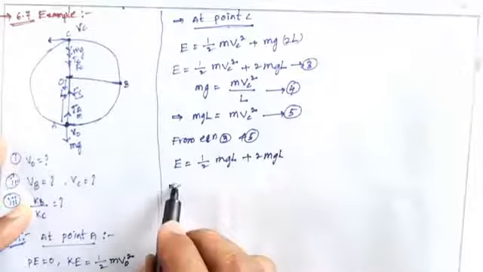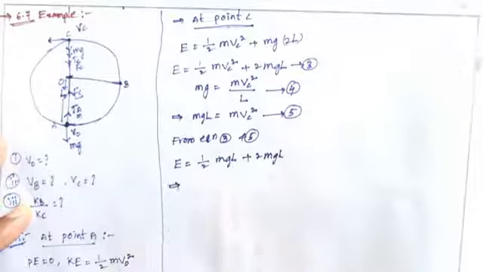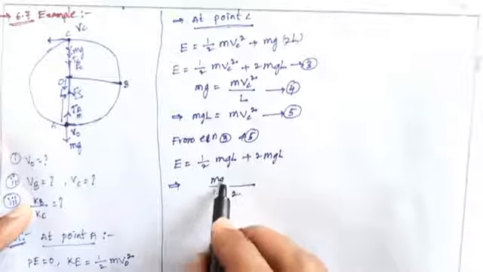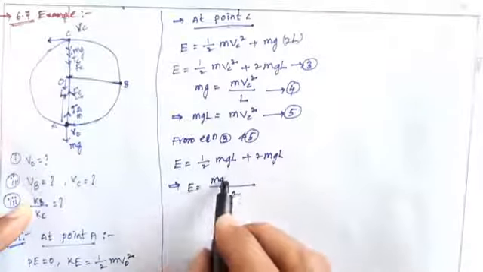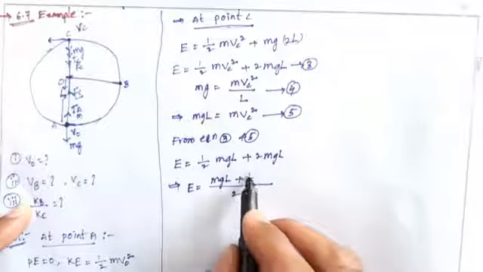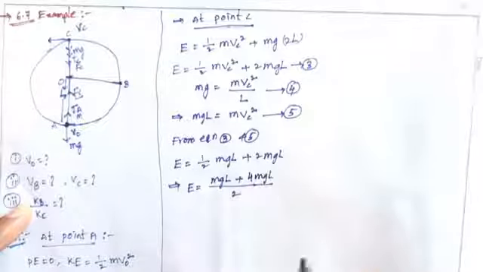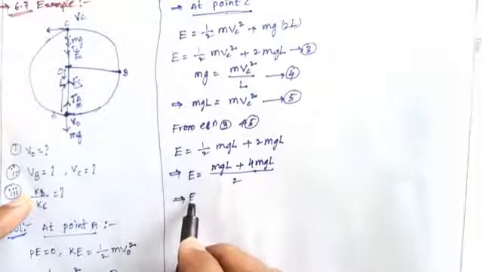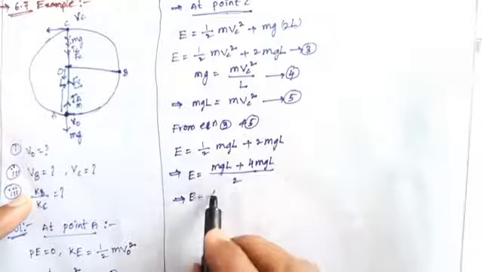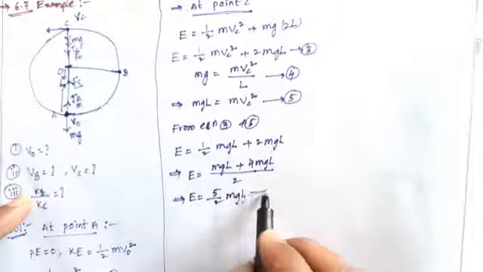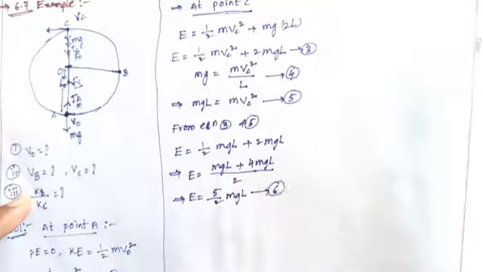Here that implies half mgl, the LCM is 2, so E equals mgl plus 4mgl over 2. So that implies E equals 5 by 2 mgl. So this is equation number 6.